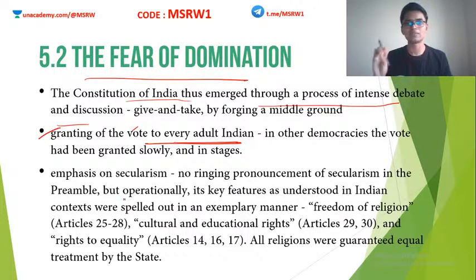Women were not allowed to vote in countries such as America and Britain; they were given the right to vote only a century after independence. But in India, this is a very unique feature. The moment India got independence and framed the Constitution, all Indian adults got the right to vote. This is a unique feature of the Indian setup, the Indian system of government.